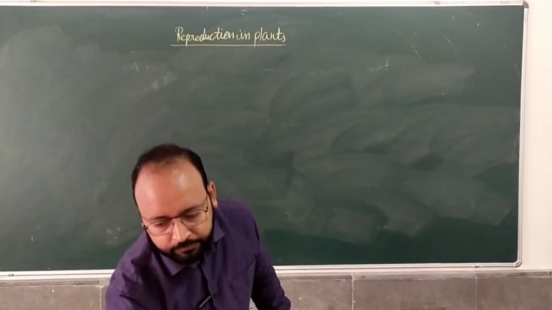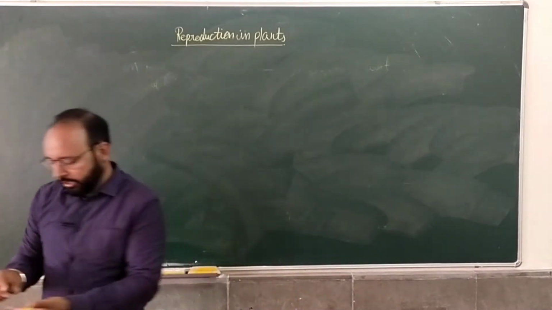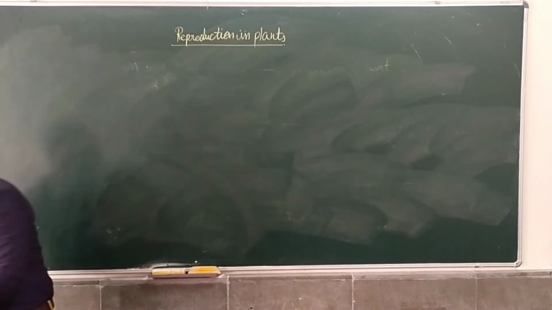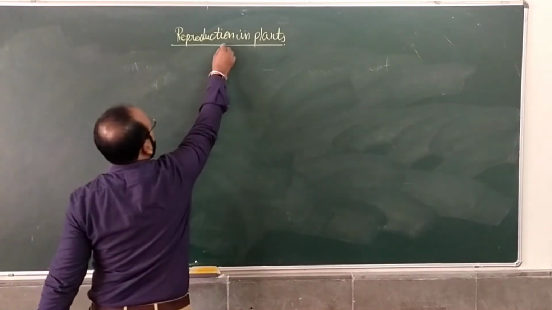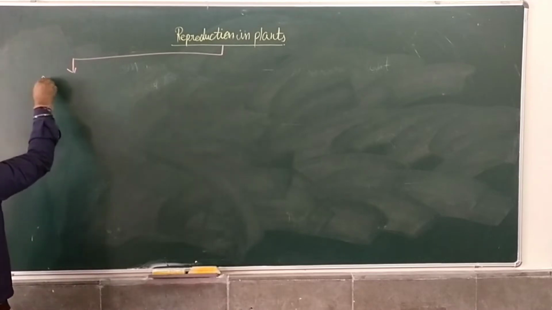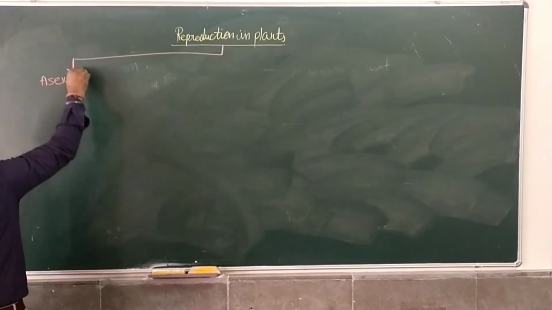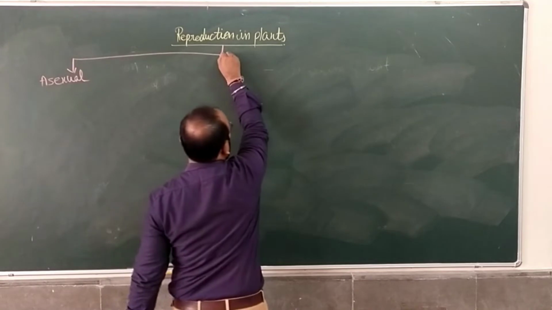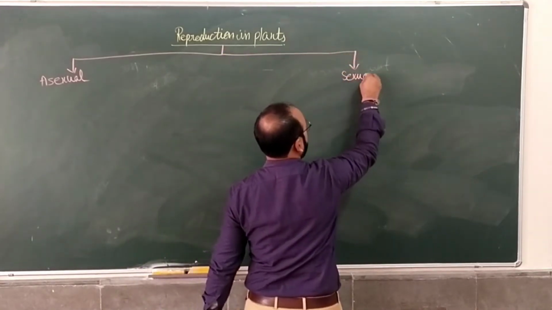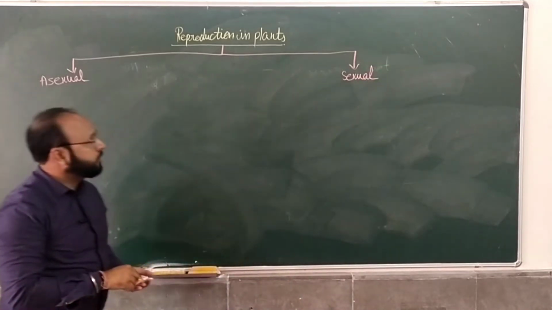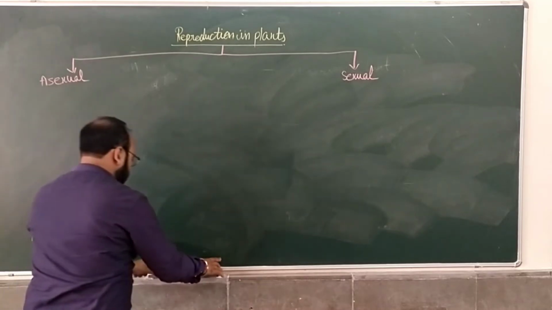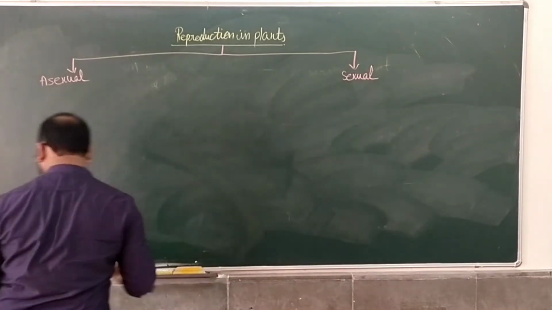One is asexual and another is sexual reproduction, right? Now what is the sexual and asexual mode of reproduction?